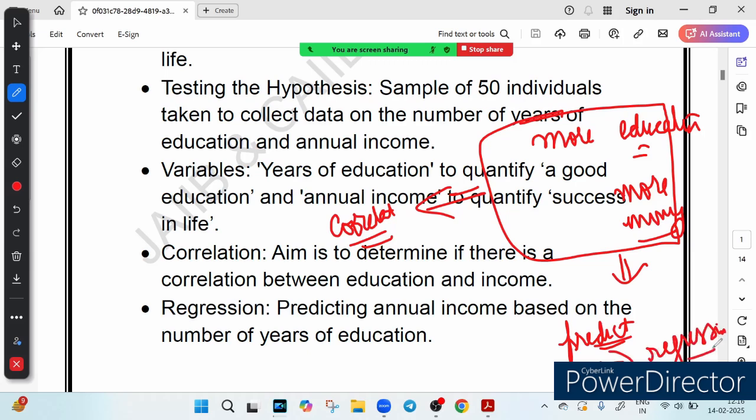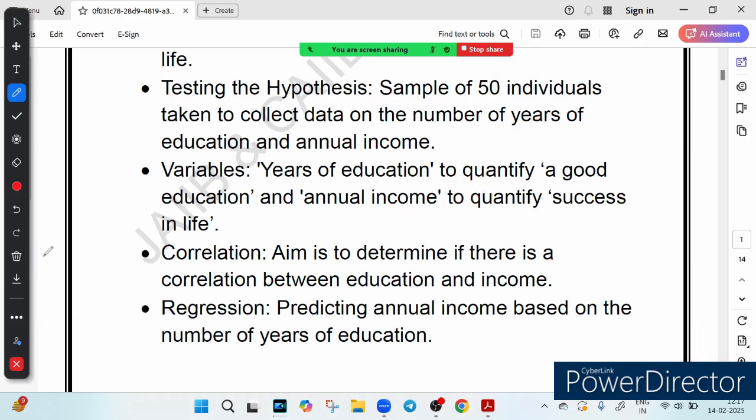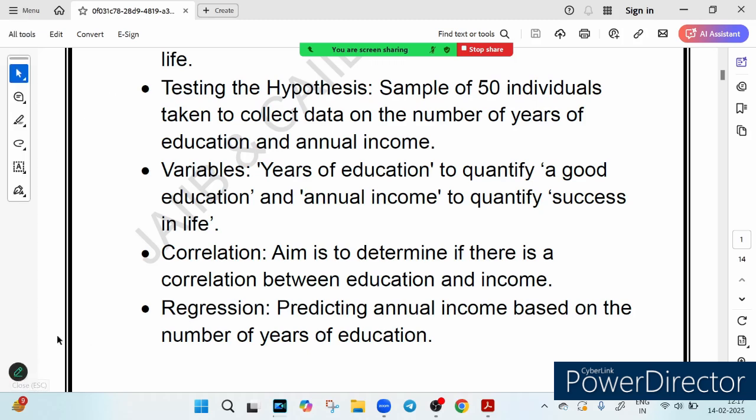So this study focuses only on education and income, but in reality there are many other factors which can affect success, like skill, experience, and even luck, right? So what do you think? Does education alone determine success? Drop your thoughts in the comments. Do you think that education alone determines success?